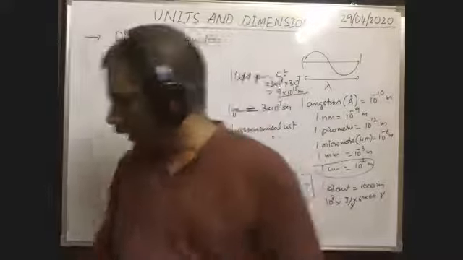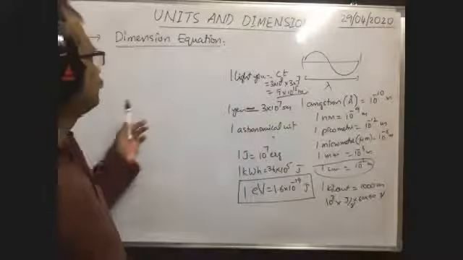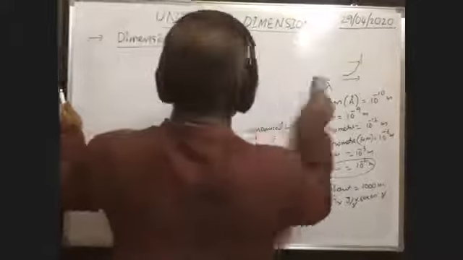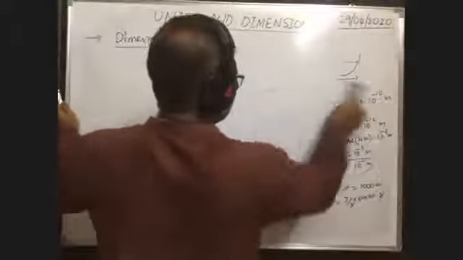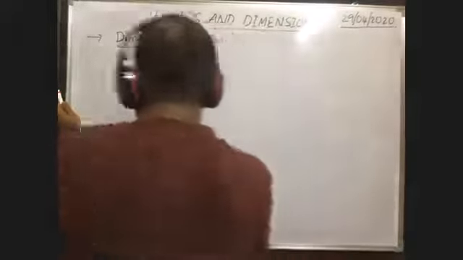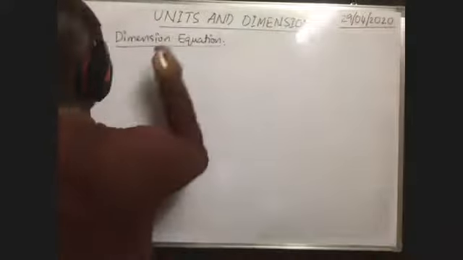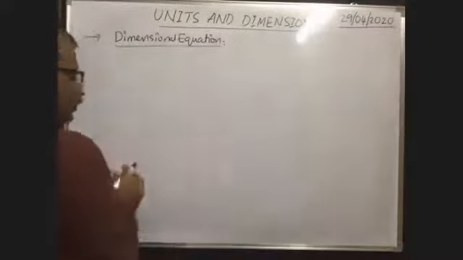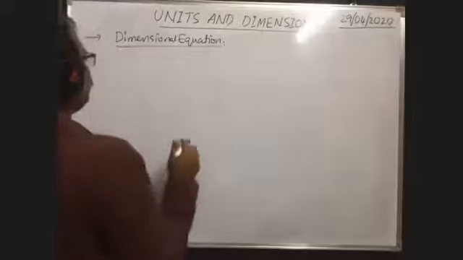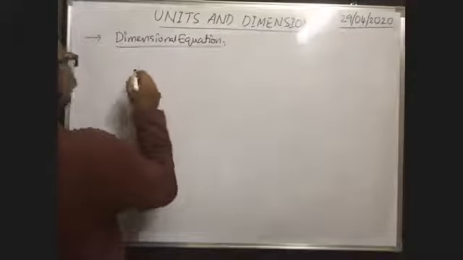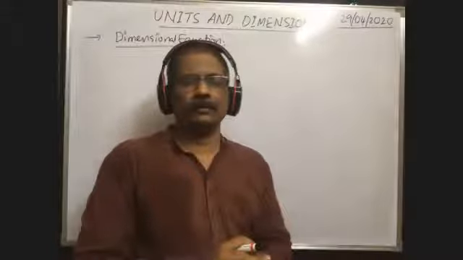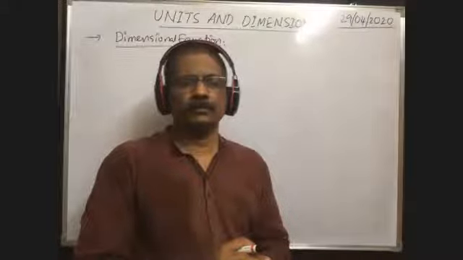Now we have to discuss the dimensional equation. Suppose, what is the unit of length in any system?